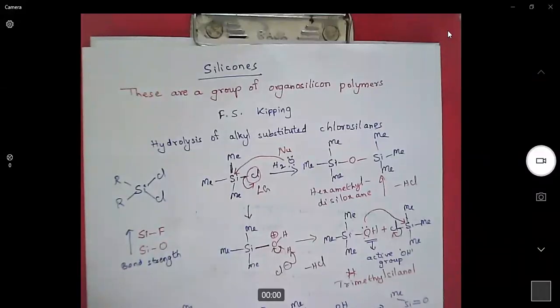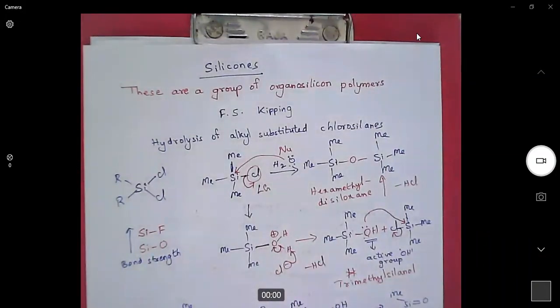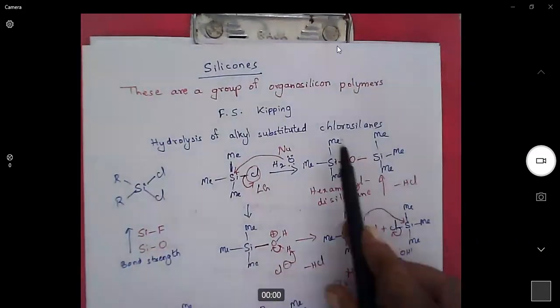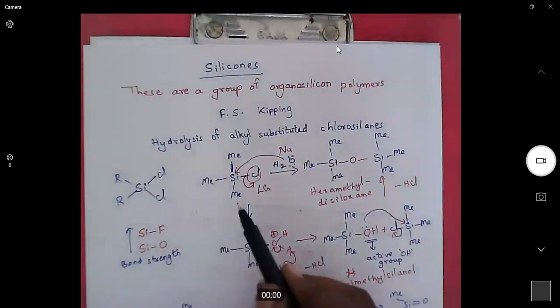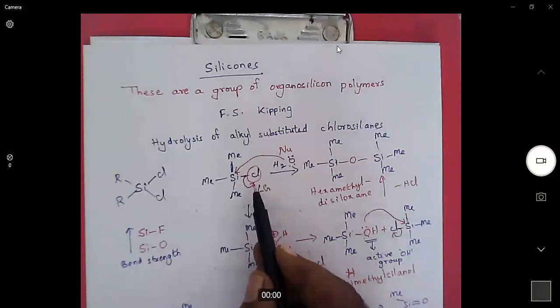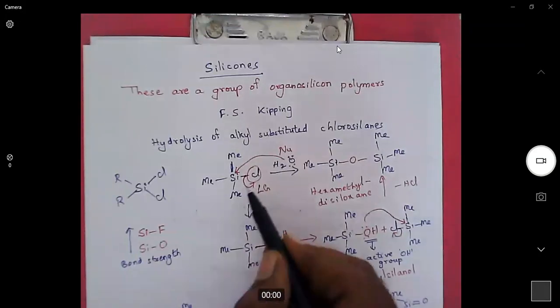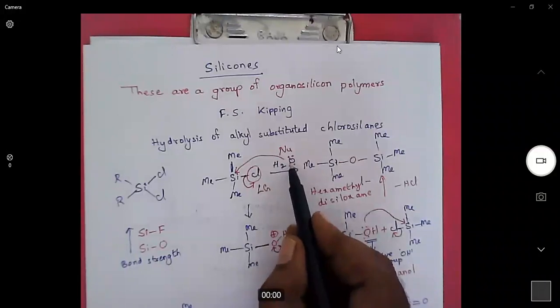In the last class, we started discussing silicones. Silicones were first prepared by F.S. Kipping, and they are simply prepared by hydrolysis of alkyl substituted halo or chlorosilanes. In alkyl substituted chlorosilanes, chlorine acts as a good leaving group, so we can easily replace this chlorine with an incoming nucleophile. It may be water.